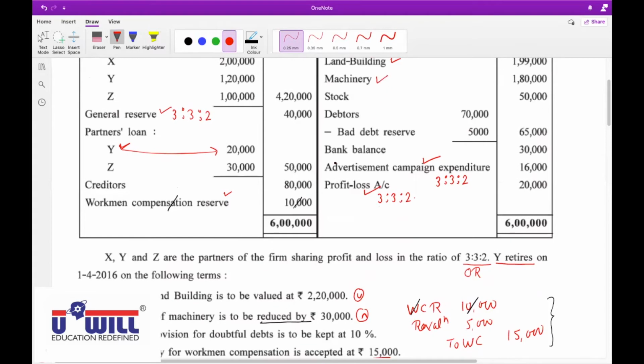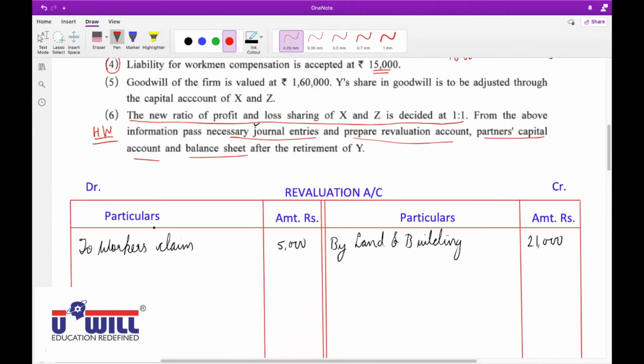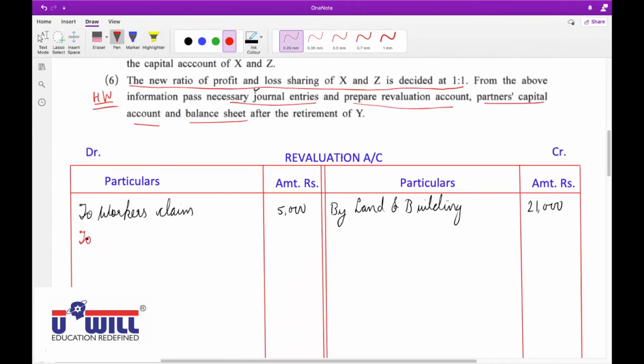So it's a loss. Loss means revaluation account debit, and all of you put tick on machinery. From machinery to machinery account, we will minus. So revaluation account debit side to machinery account with the loss of 30,000. And to machinery means minus from machinery.